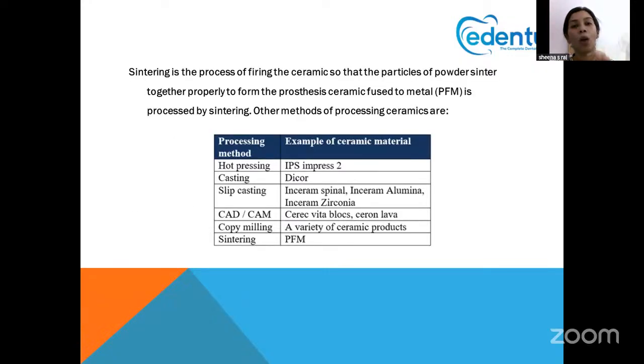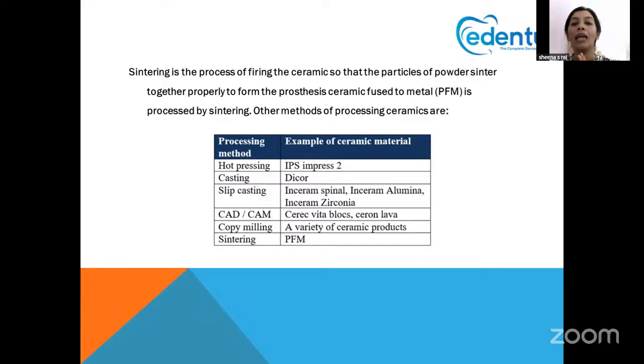Sintering is the process of firing the ceramics so that the particles of the powder sinter together properly to form what we need for PFM. We know that a large amount of ceramic powder is there. We heat that and they fuse together. That is called sintering.